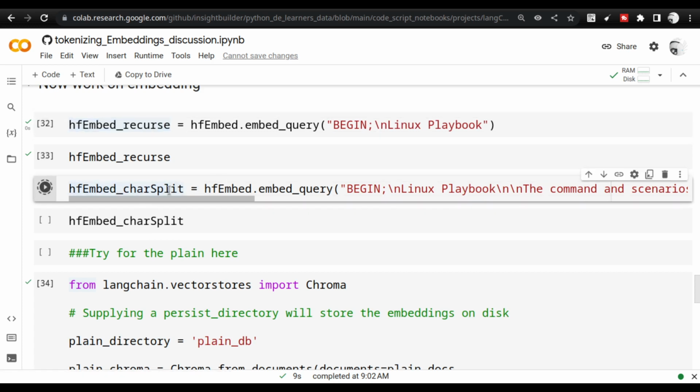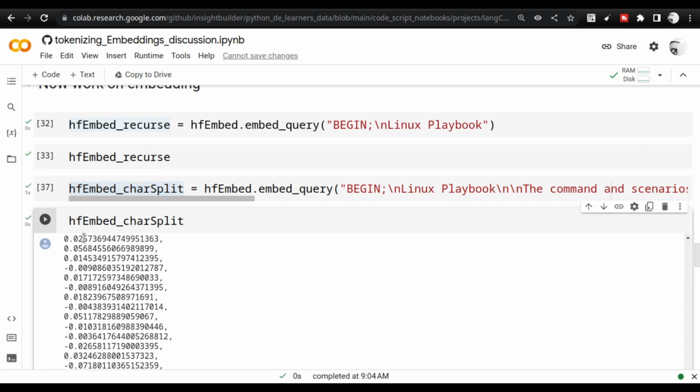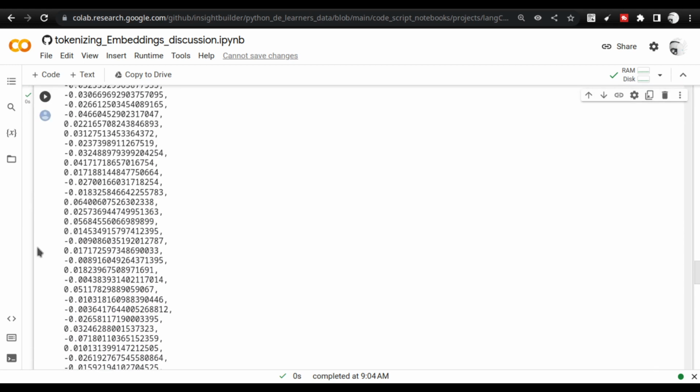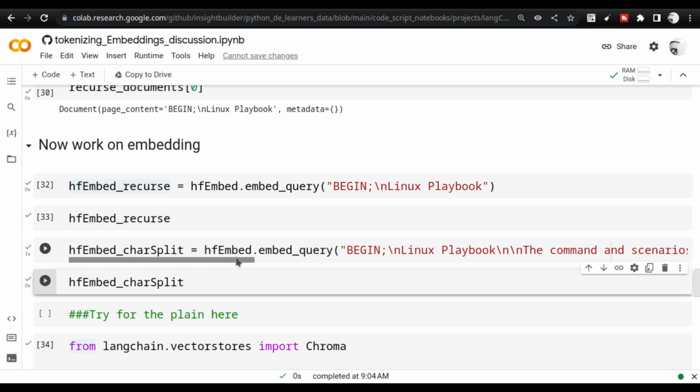Once I create this, the vectors get assigned to this particular variable, and if I execute it, you will see a huge list of vectors, right? Every time you have to do it, it takes effort. The computer has to work, and you have to do the programming. Instead of doing that every time, the document is taken and the vector is stored inside the database, so that you don't need to do this activity again.